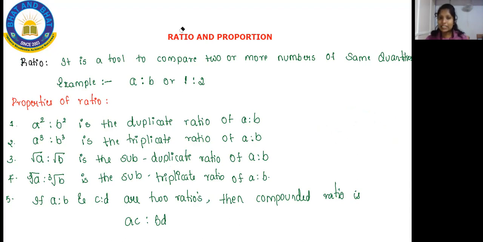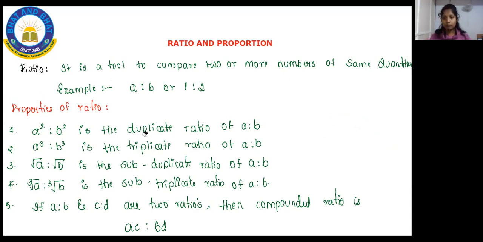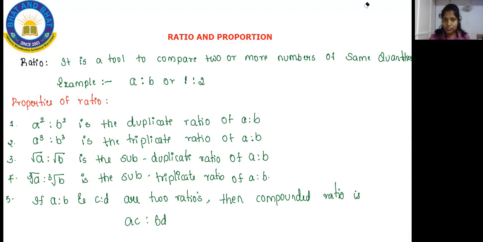So now please take a screenshot first, and then you people can start writing. First, everyone take a screenshot and then start writing. Take a screenshot quickly. And once you took the screenshot, then you can start writing. And these properties of ratio, make sure you write this in your formula book one time before coming into my next session. Okay. So I'll stop till here for today.